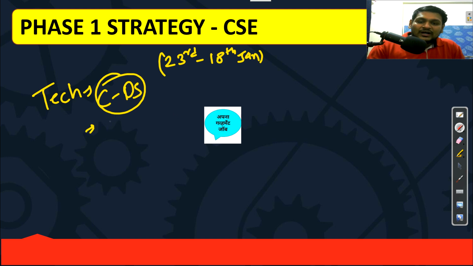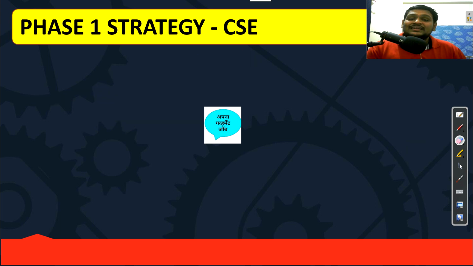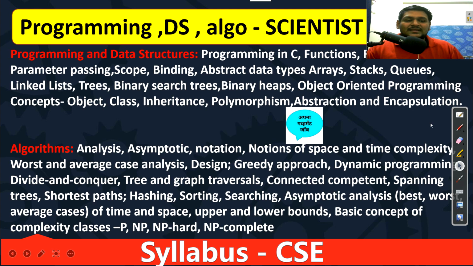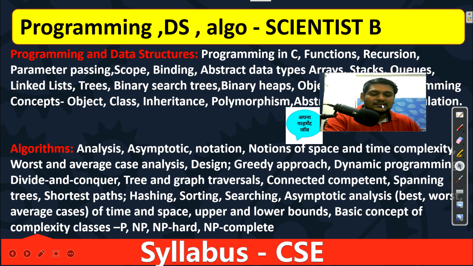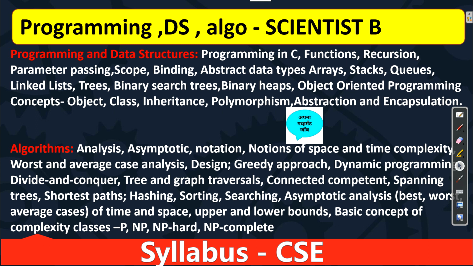Second, you need to do algorithms. So there are 2 subjects in technical, C and data structures, which you could consider as 3, but I will consider 2. Mathematics and non-technical I will discuss later. Now let's start the detailed syllabus for these 2 subjects, which I am showing combined here.